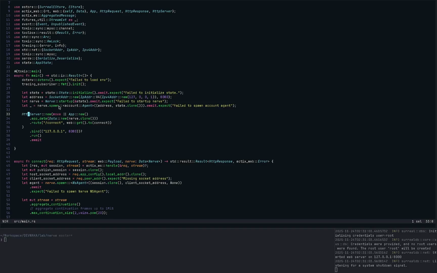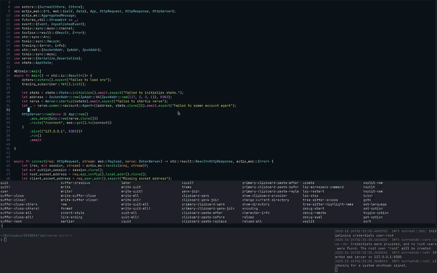When I say system level agents, these are agents within the system that practically serve as plugins, just extending the functionality of the system. In this case, in line 31, we're spawning an account agent. This account agent gets the address, this is the socket address, and the state of the entire system.